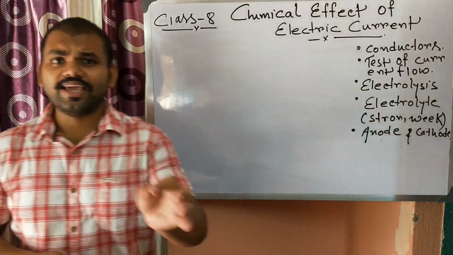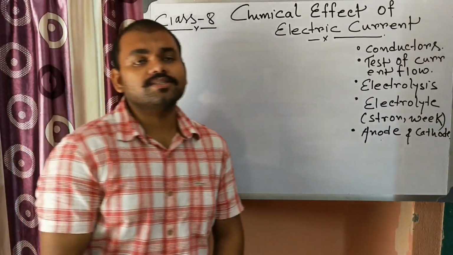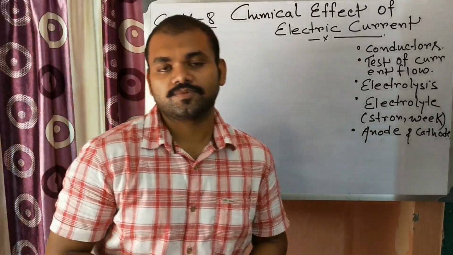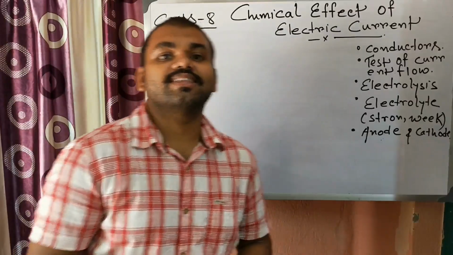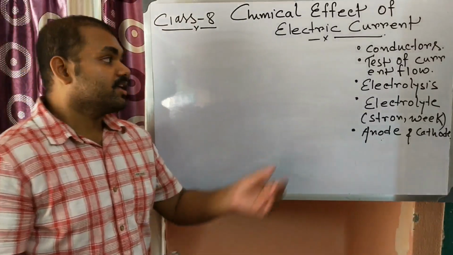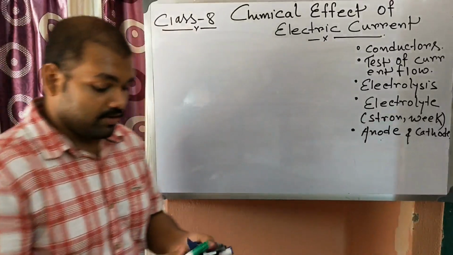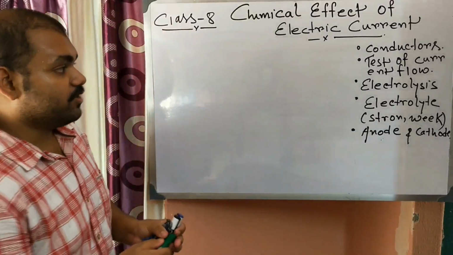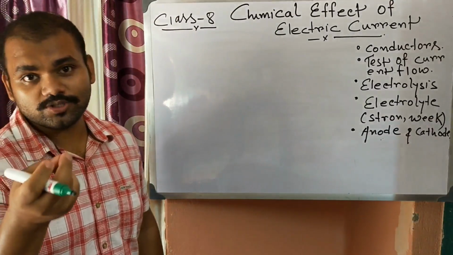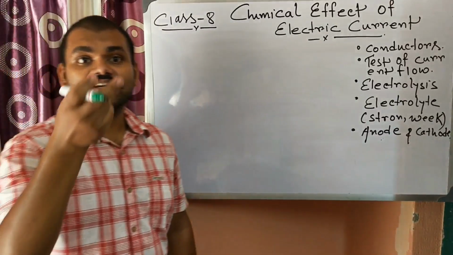Next we need to know about the test of current flow. Suppose current is flowing through a particular conductor. How will you understand that the conductor conducts electricity? If you put a bulb, such as an LED bulb, into that circuit and it glows, then you can easily identify that the circuit is conducting.